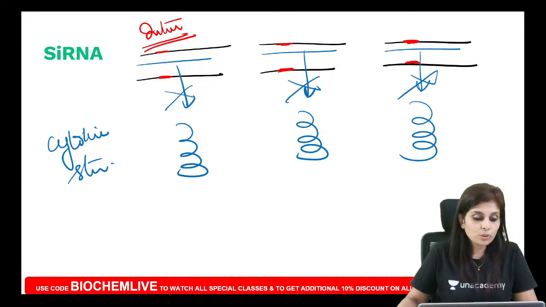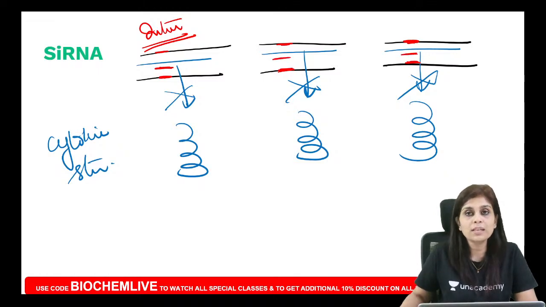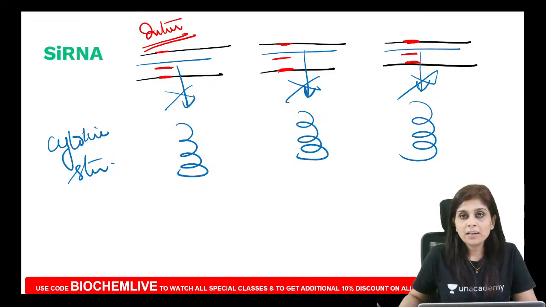Those introns will be transcribed and what will be produced? siRNAs will be produced. And what will these siRNAs do? Once they are transcribed, these siRNAs will go and hybridize with those mRNAs, and the mRNAs will not be translated as proteins. This is called interference.